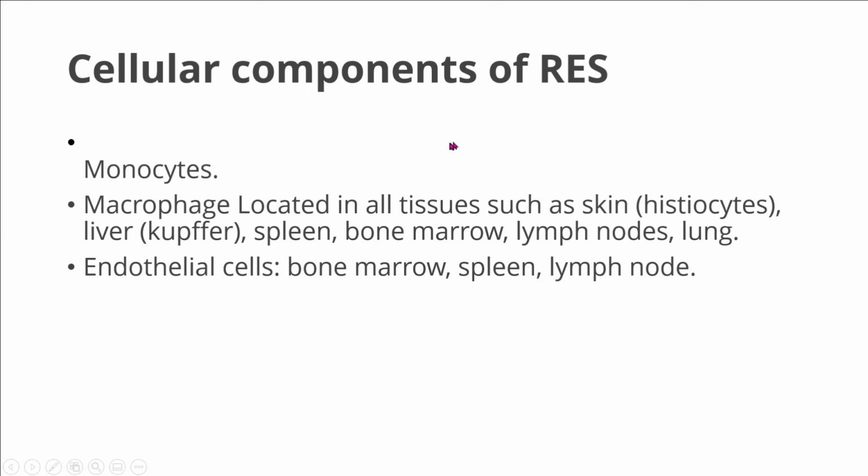Cellular components of the reticuloendothelial system. Monocytes are present in the blood vessels. Remember, monocytes are present in the blood vessels. And then macrophages, which are located in all the tissues, such as the skin, liver, spleen, bone marrow, lymph nodes, and lungs. Endothelial cells are found in bone marrow, spleen, and lymph nodes. So basically, the reticuloendothelial system consists of monocytes, macrophages, and endothelial cells.